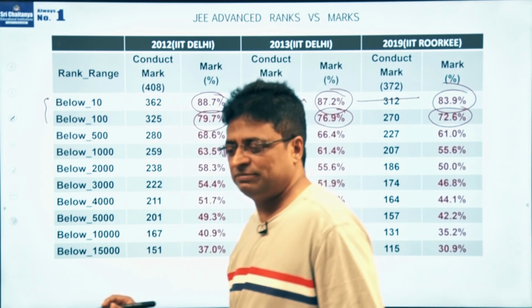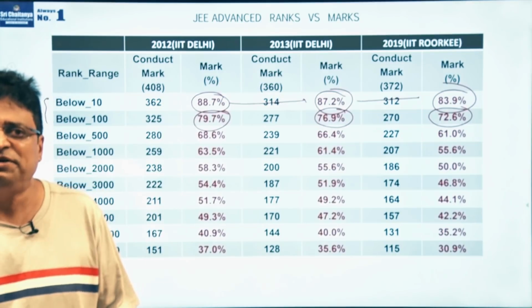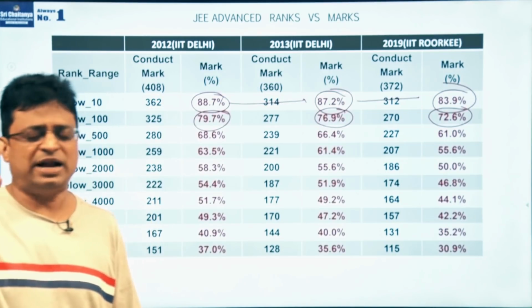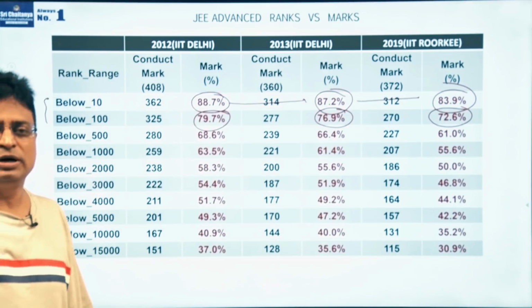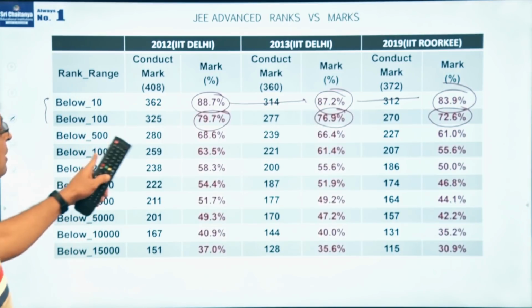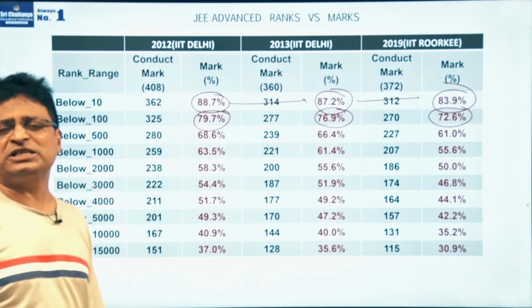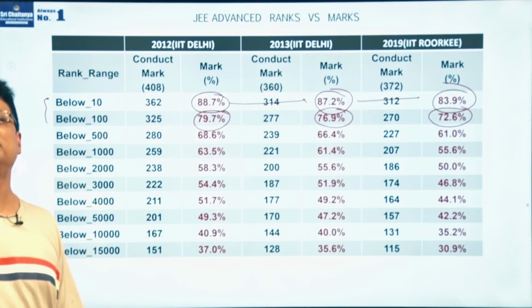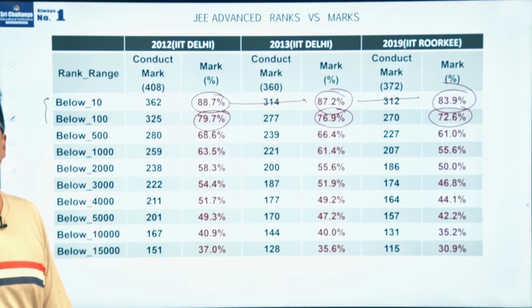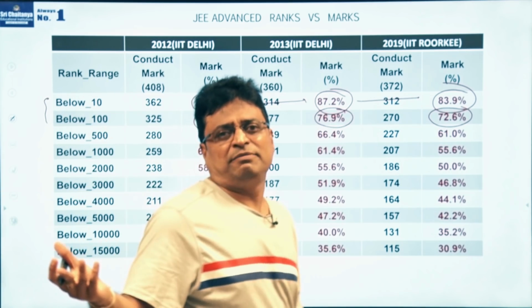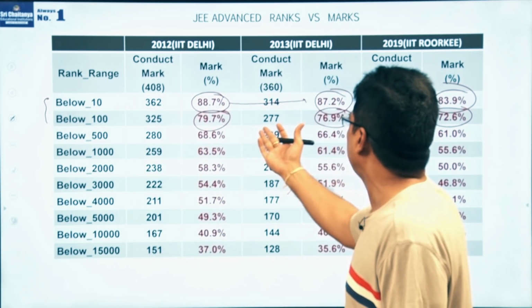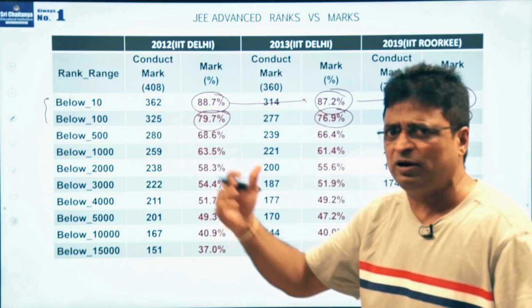Then only there is a chance. If you are getting 90%, damn sure, no doubt about it, below 10. If you are getting more than 75% of the marks, there is a chance of getting a rank below 100. If you are getting more than 80, damn sure you will get below 100.